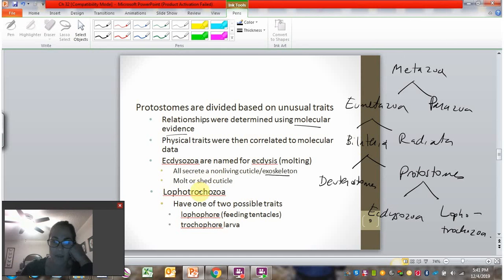Lophotrochozoans have one of two possible traits. Members of Lophotrochozoa either have a lophophore, which is a type of feeding tentacle, or they have a specific type of larva, trochophore larva. And so you can see what I mean about how this group seems sort of counterintuitive because they have either this or that. But remember that molecular evidence supports that they are one lineage, even though the traits that hold them together are a little bit fuzzy.